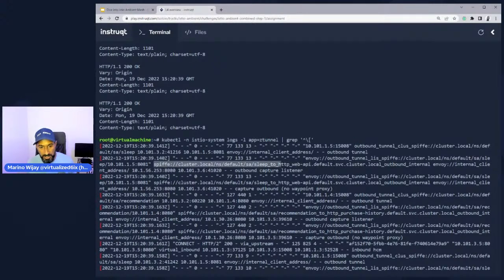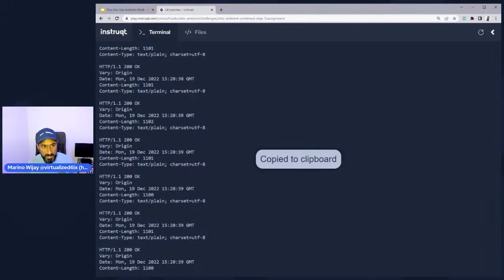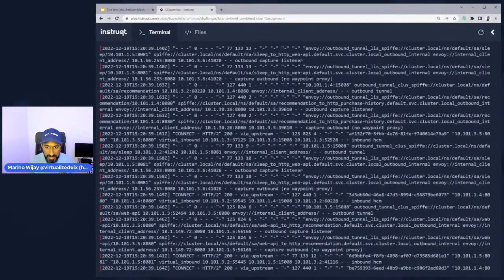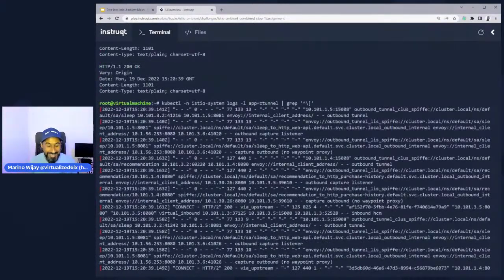And then if you see here, it's going to the web API service. So remember, this curl call that I made further up, which you can't see anymore, was directed from the sleep pod over to the web API pod. And we can see that in action because it's literally telling us here's the SPIFFE ID for how these two communicate. Let's make sure that this traffic is encrypted.